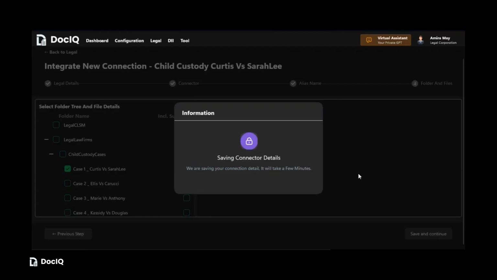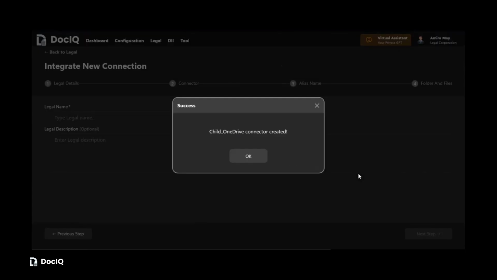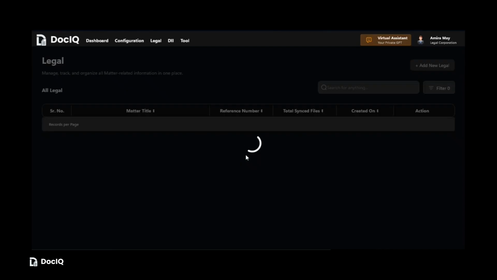Click Get Files. The application retrieves all files available through the connected OneDrive source. Select the files that you want to process and click Sync Selected Files.